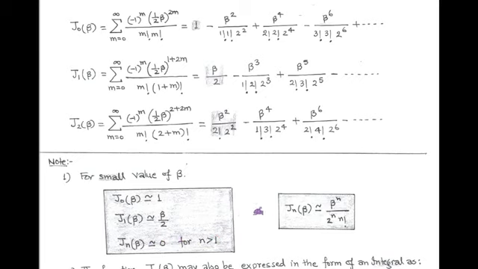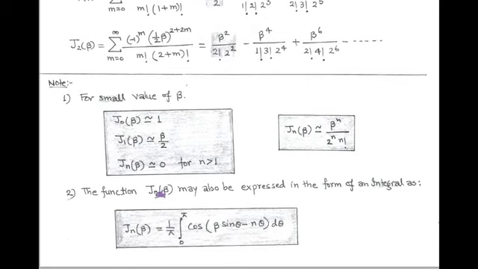And the approximate value of Bessel function for small value of beta is equal to beta to power n upon 2 to power n into factorial n. So we can say that for small value of beta, we have only two significant values, that is J0 beta and J1 beta, and other values are approximately equal to 0.